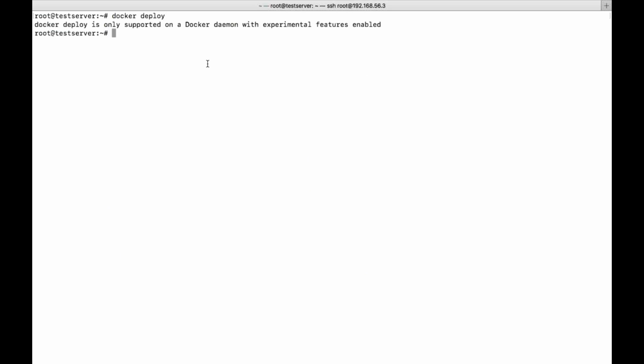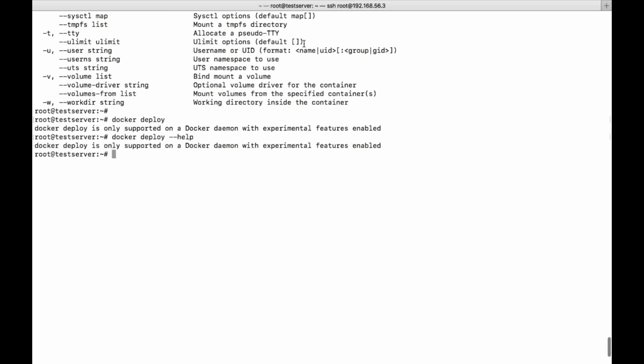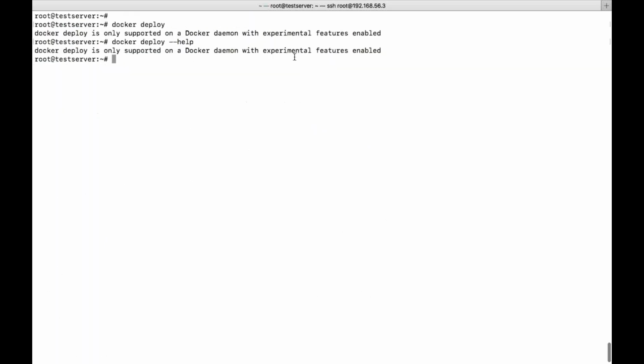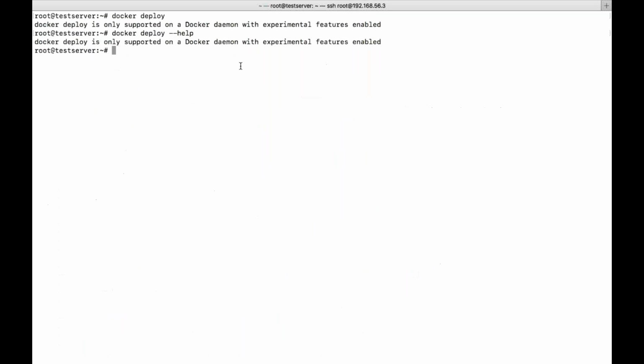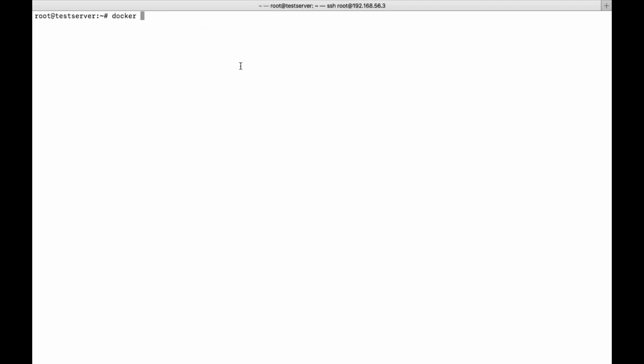Oh, deploy is only supported on the Docker daemon with experimental features enabled. So we cannot use this one right now. That is just in the testing phase. Since we are using the stable version, we cannot use this particular option. You can see it is still under the experimental feature. It is just enabled, but you cannot use it. That's the reason I was asking, what is this option? So, docker --help. Let's see the next one.